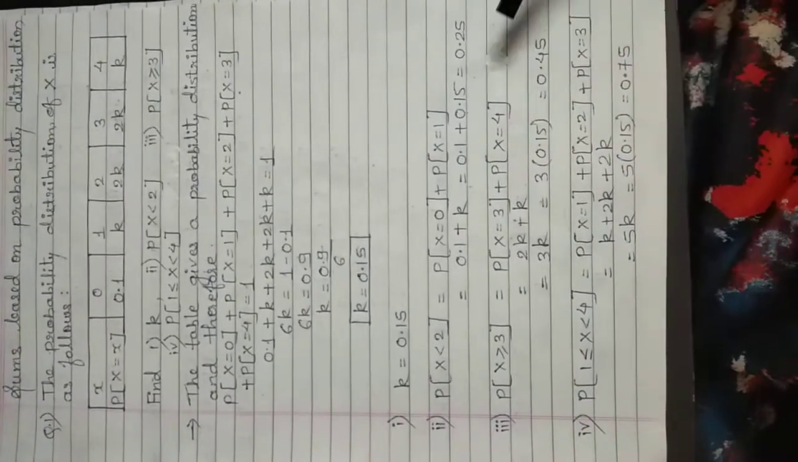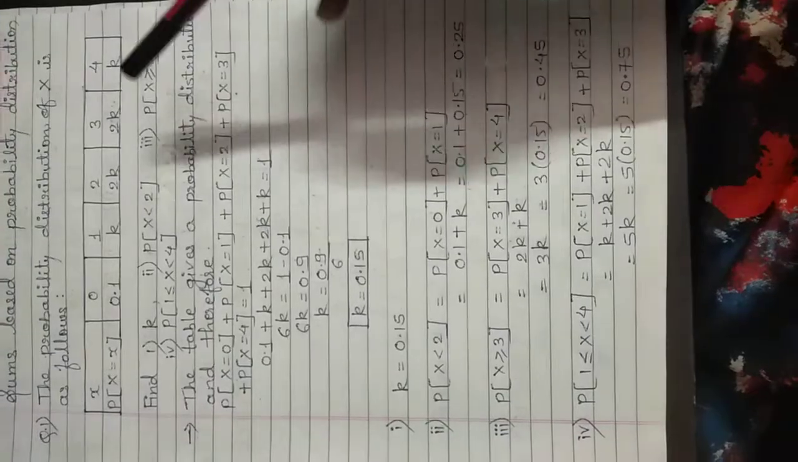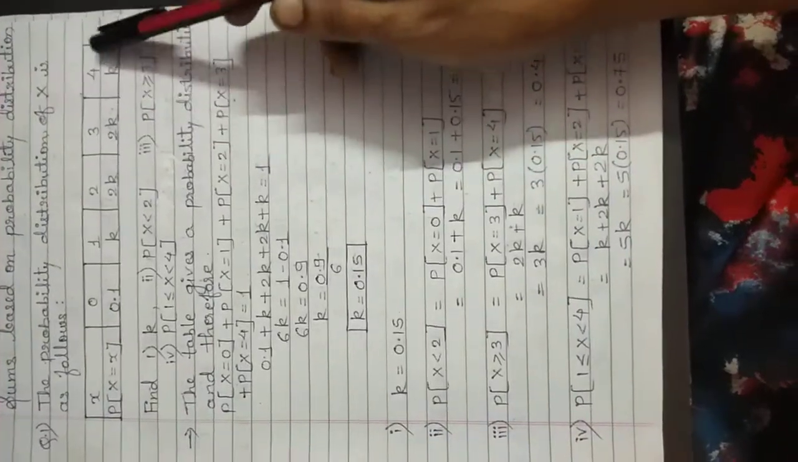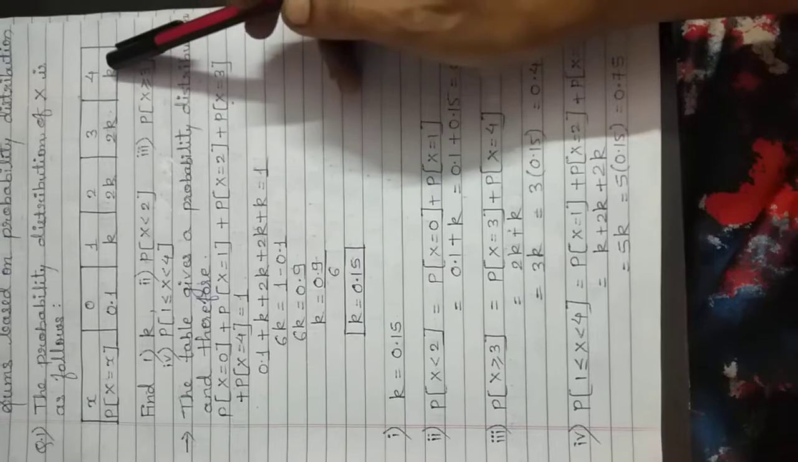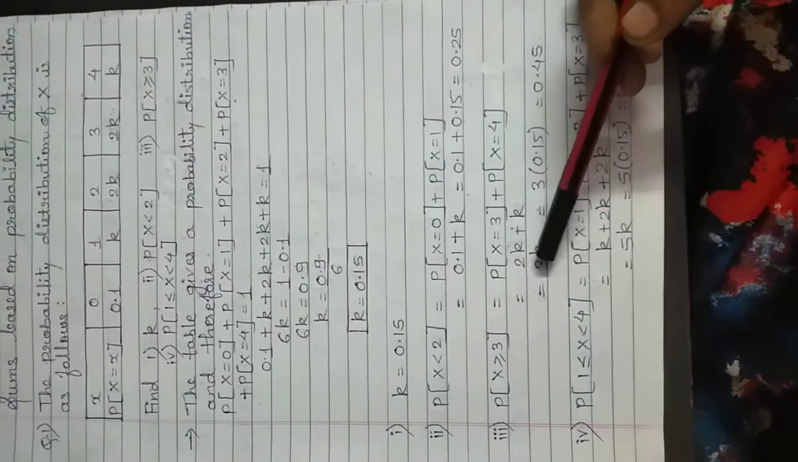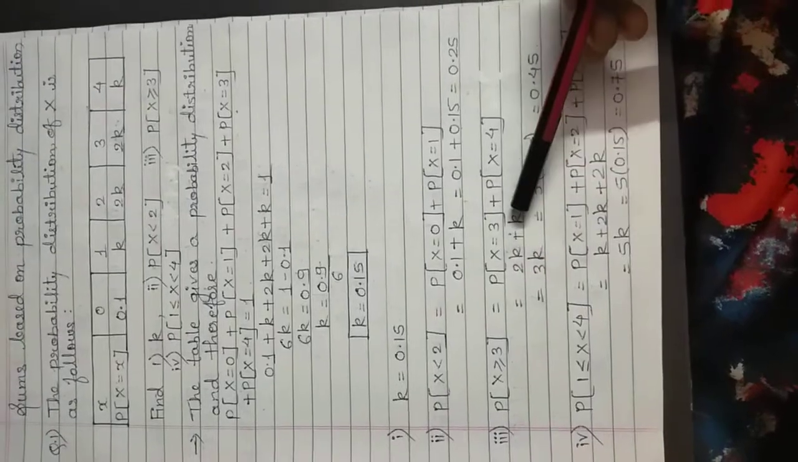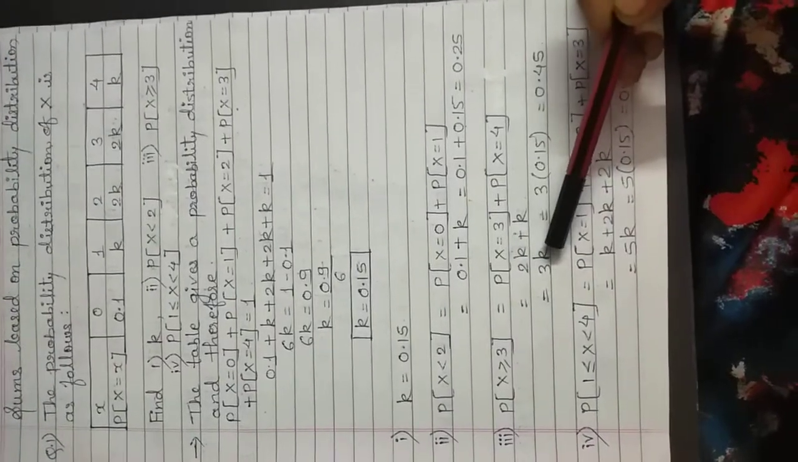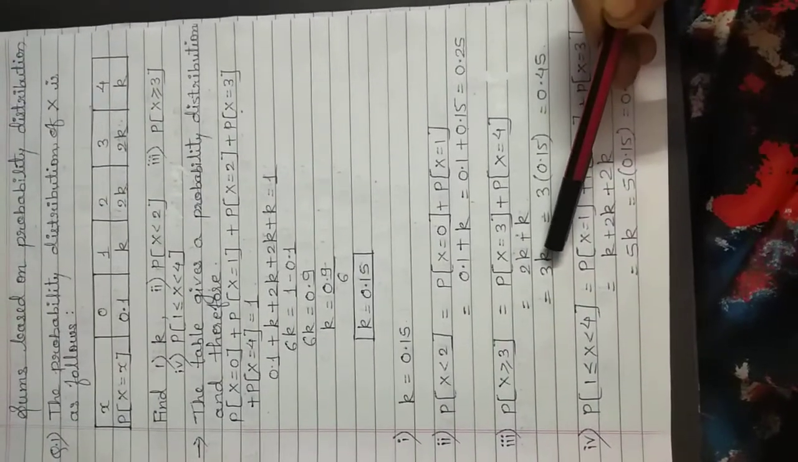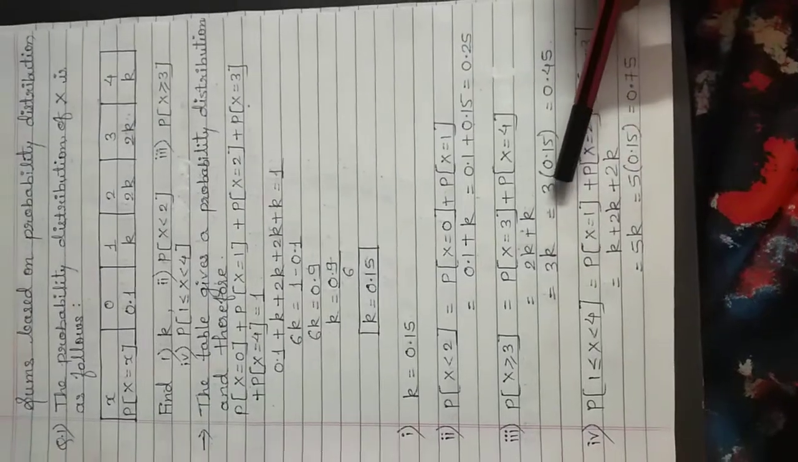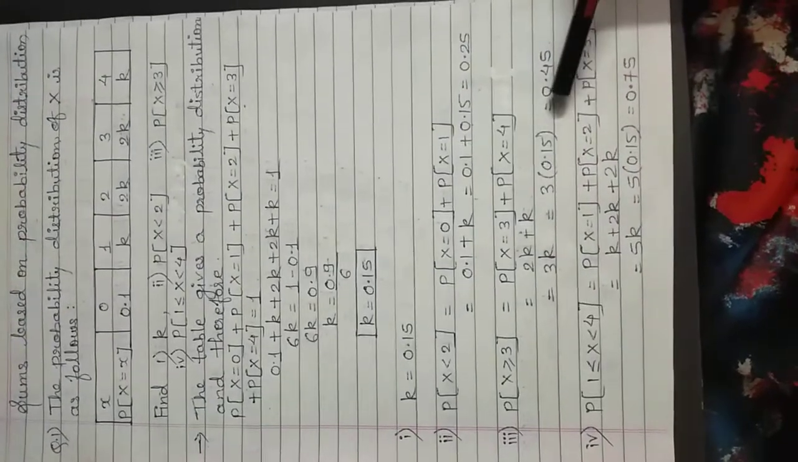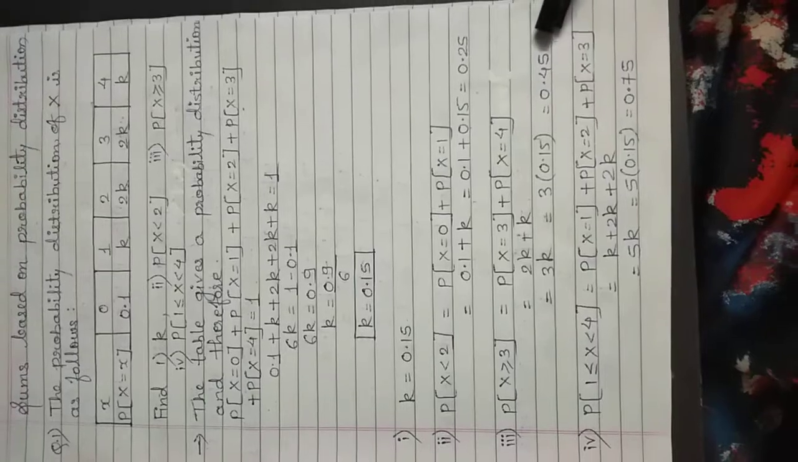We cannot consider the next value because here in the table the value of x is from 0 to 4 only. So substituting the values, we will get 2k plus k. So 2k plus 1k, that is 3k. Now substituting the value of k as 0.15, so 3 into 0.15 is equal to 0.45.